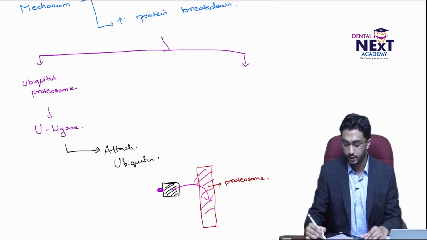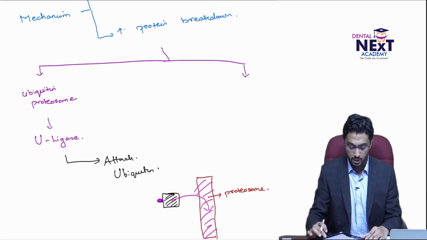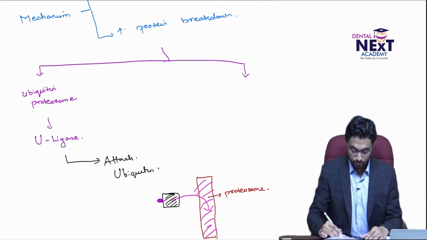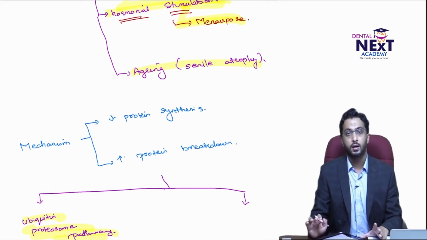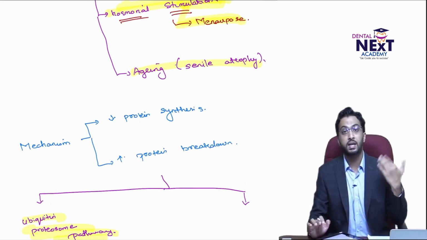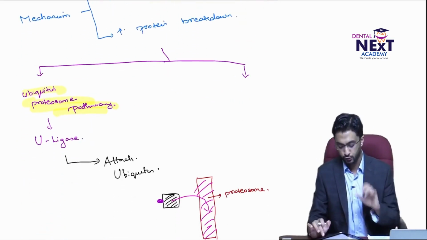That is protein degradation. You don't need to know so much detailed mechanism. The ubiquitin proteasome pathway, which is related to protein degradation, is involved in atrophy.